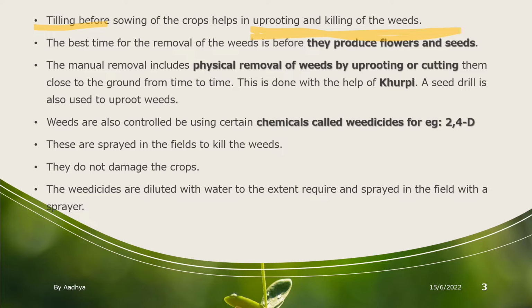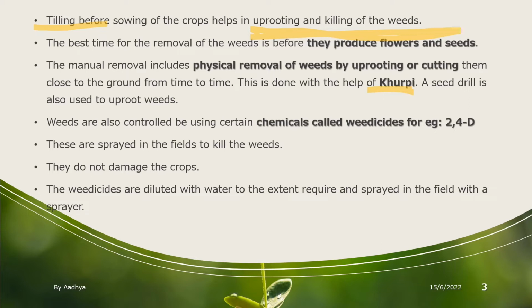The manual removal includes the physical removal of weeds by uprooting or cutting them close to the ground from time to time, and this is done with the help of a khurpi. How can you physically remove weeds? There is a tool called a khurpi. The khurpi cuts the weeds touching the ground, right? And you can also uproot them by pulling them out, right? That is called uprooting. These two processes are done with the help of a tool, the khurpi.